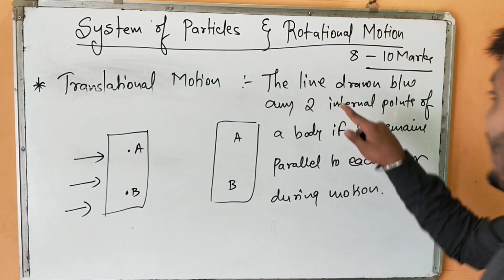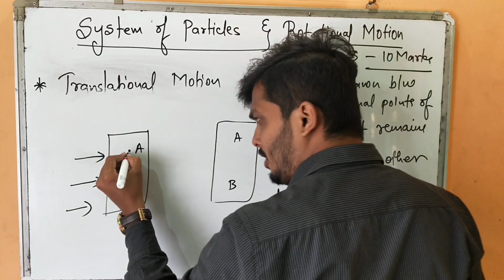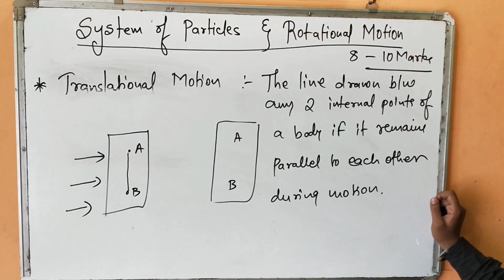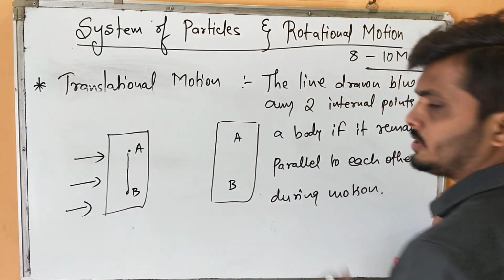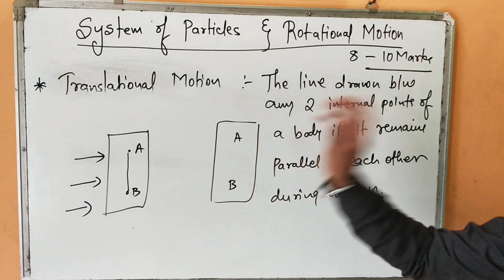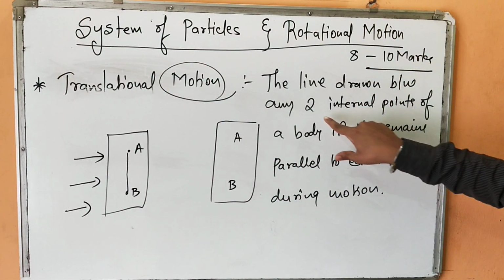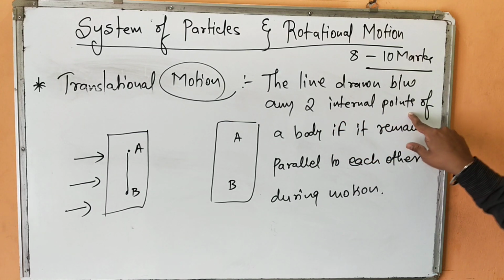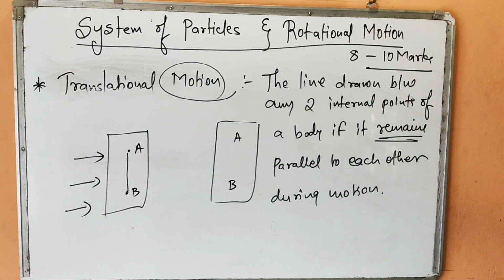Now let us understand. The line drawn between any two points. I am taking this body and I will draw an imaginary line. And I'll apply certain force, and due to that force the body underwent certain displacement. It is in motion, and we will call that motion a translational motion. Now let us understand: the line drawn between any two internal points of a body, if it remains parallel to each other,